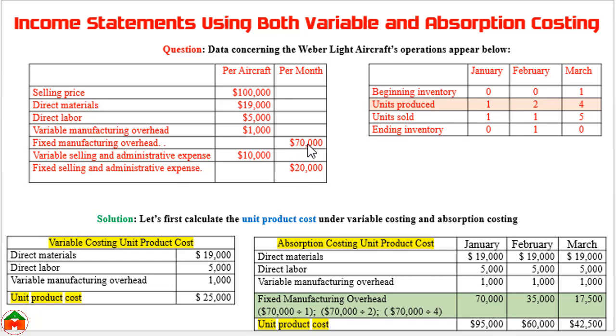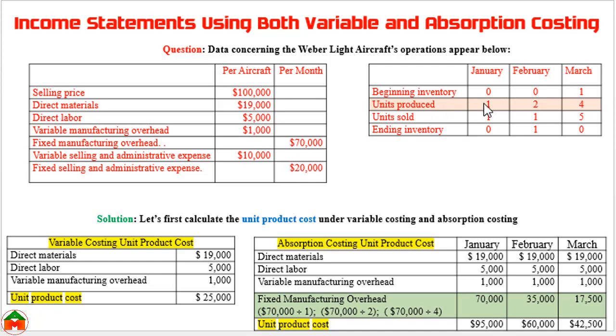This 70,000 and 20,000 are the total cost for the particular period, I mean here 1 month. But these costs are per unit cost. The left column is showing the per unit cost and the right column is showing the total cost.